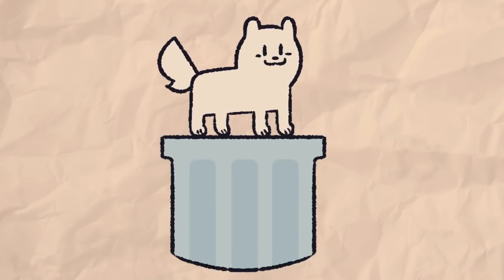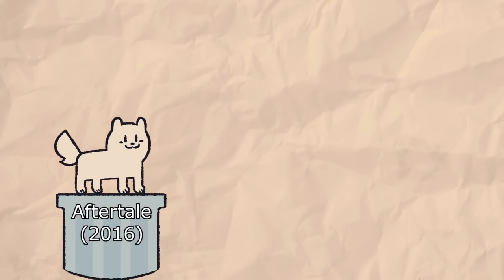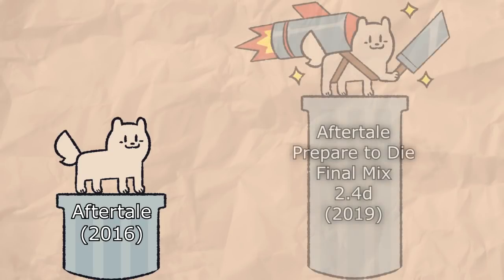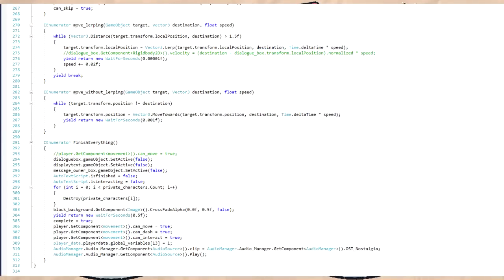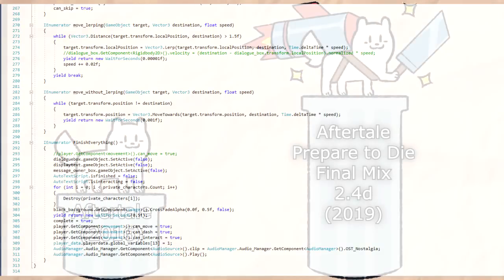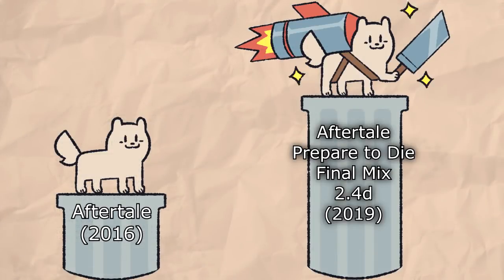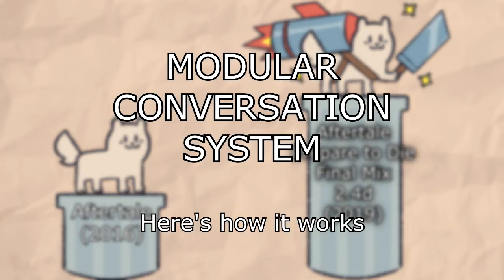When the project was smaller, the need for cutscene optimization was way lower in our list of priorities. But as we've developed as game makers, we have realized that we needed to expand our toolkit to handle the increasing workload. Previously, we needed to handle new cutscenes in one large continuous script that only our programmer could access and make changes to. If we needed to make a change, we needed to go back and adjust that massive script. Our solution to this problem was the introduction of what we're calling the Modular conversation system.